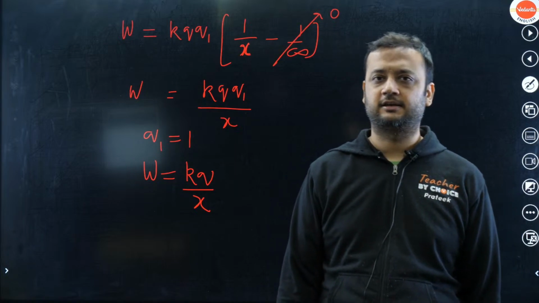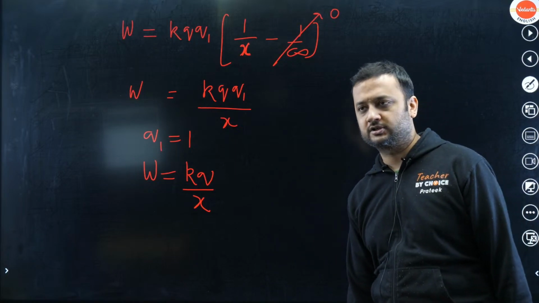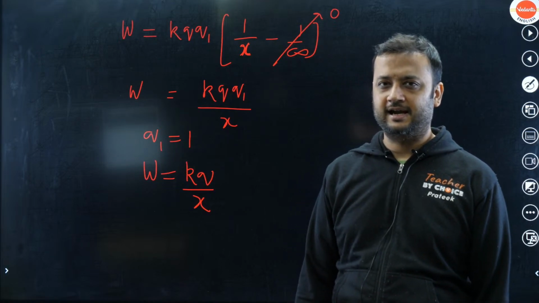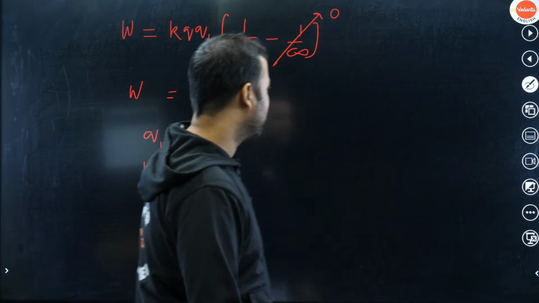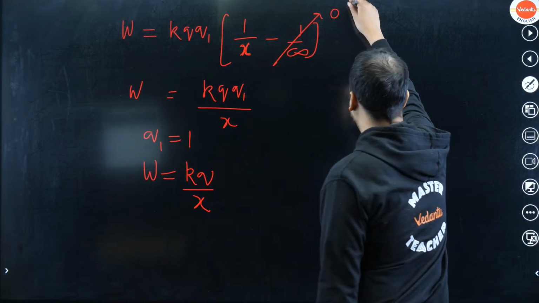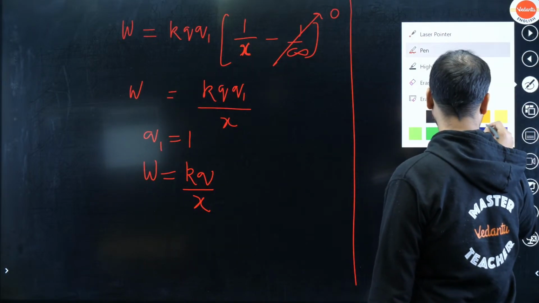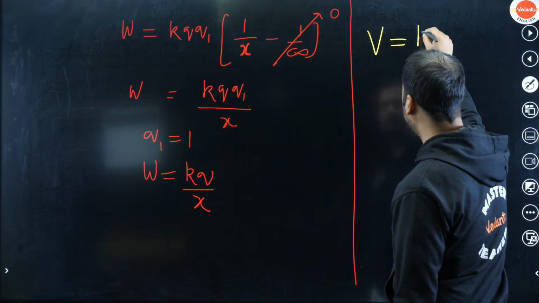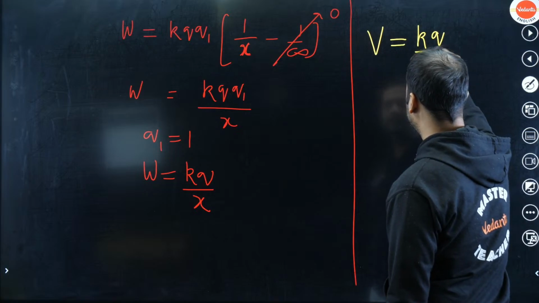We have assumed potential to be 0 at infinity, so the potential of the point charge at distance x is given by kq by x. A very important result you should keep in mind. Potential, symbol V, of a point charge is given by kq by x, as I told you.